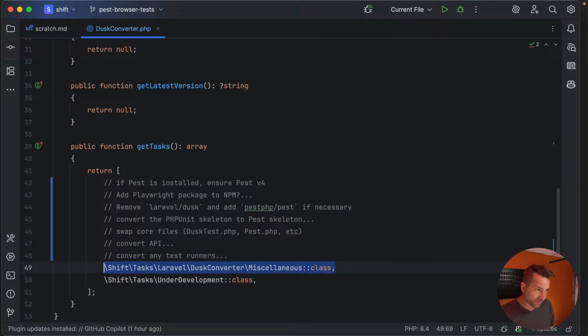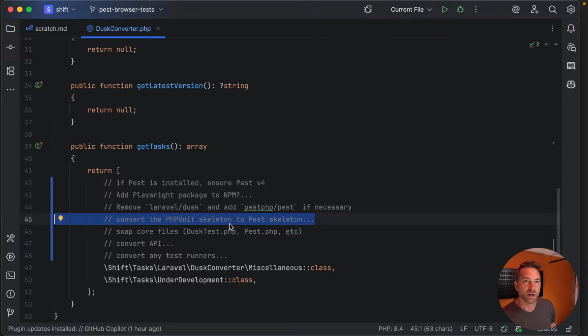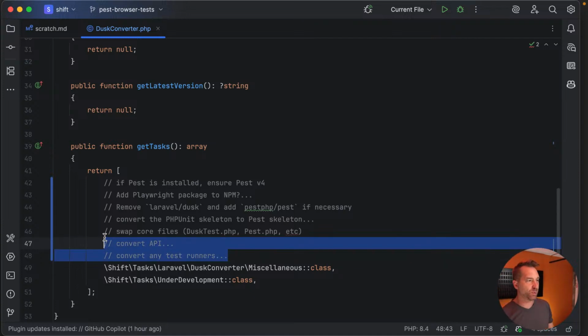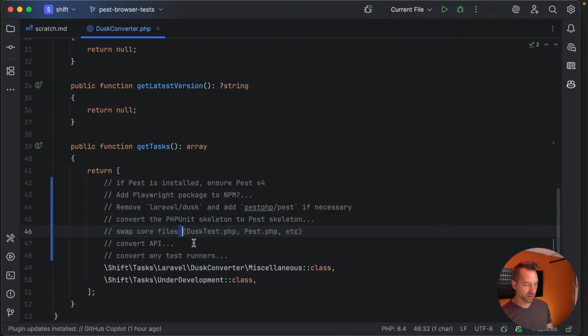And then finally, any miscellaneous, it'll probably just be some cleanup. I might run the formatter just to make sure that in the process of converting this code, the final output matches your style. I think at a high level this is pretty good. The items with the dots are pretty open-ended. This is going to require some reading and understanding of how the Pest Browser Tests are actually set up.